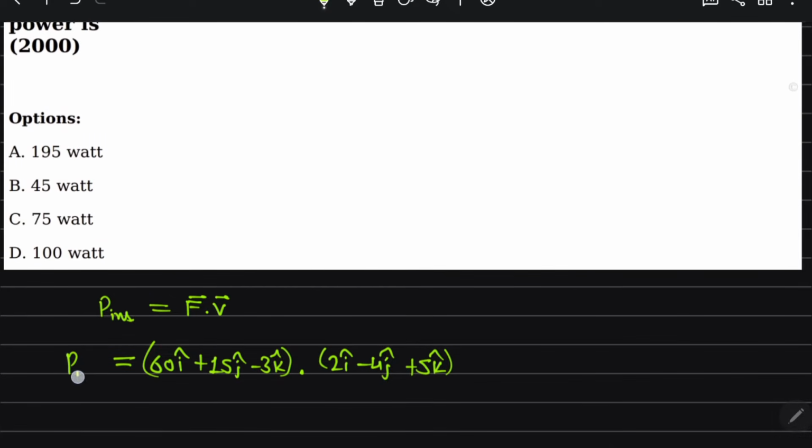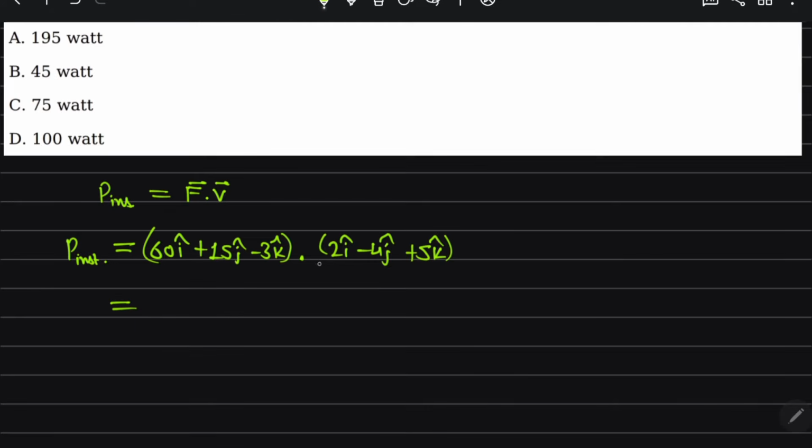So instantaneous power comes out to be 60 into 2, that is 120, and 15 into minus 4, that is minus 60, and minus 3 into 5, that is minus 15.